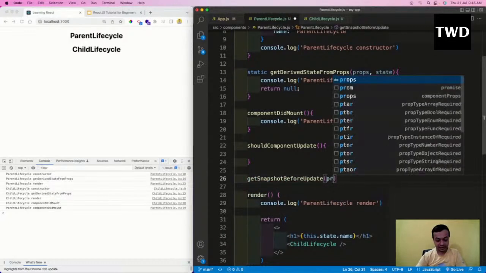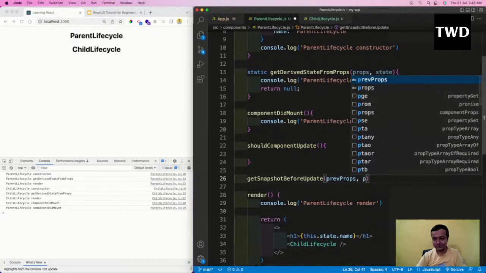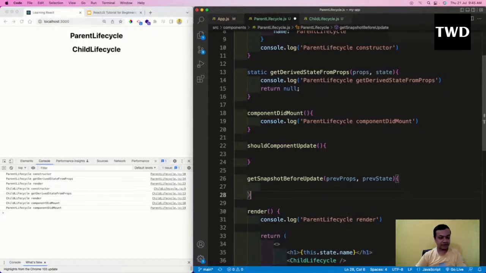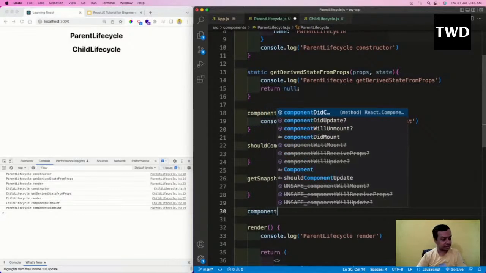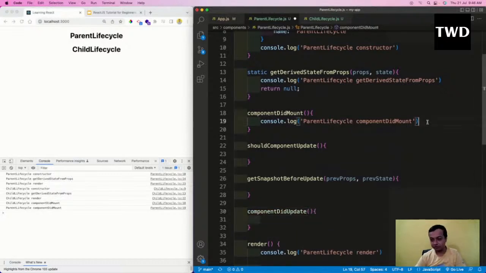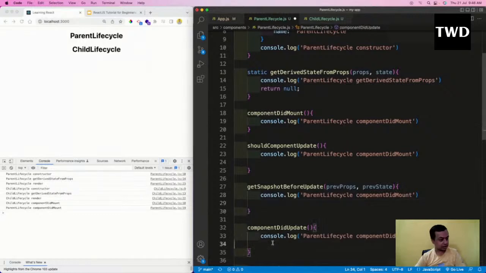It's showing me prevProps, prevState, although we are not going to use them much. And then componentDidUpdate like this. Let us add some console logs here, so that we can understand how it is coming.